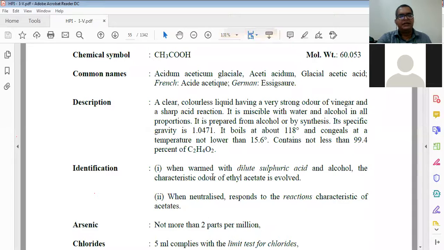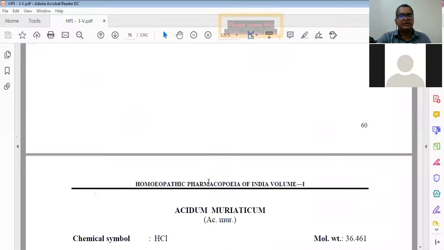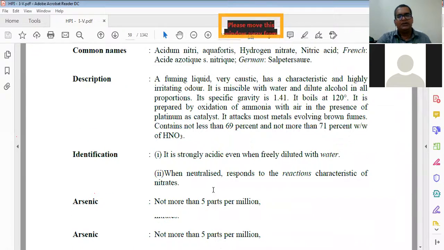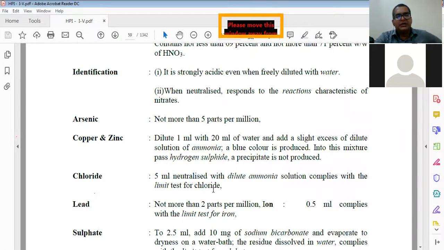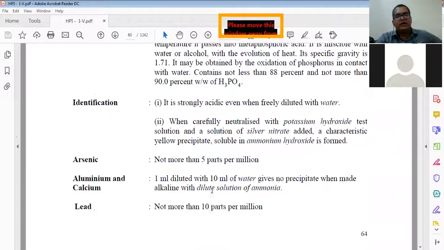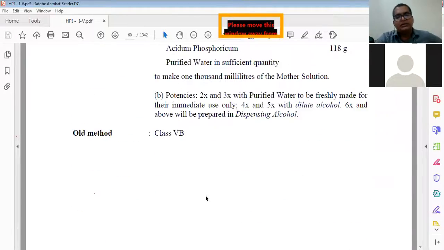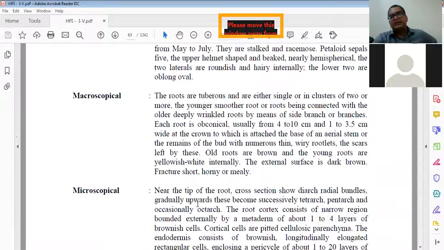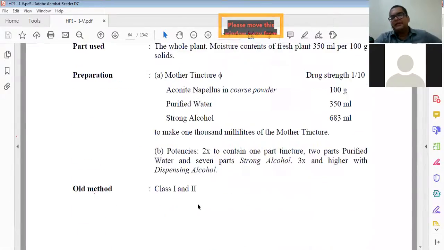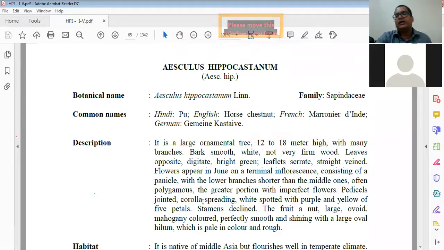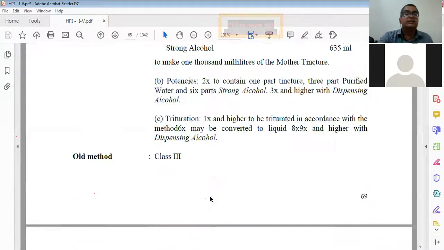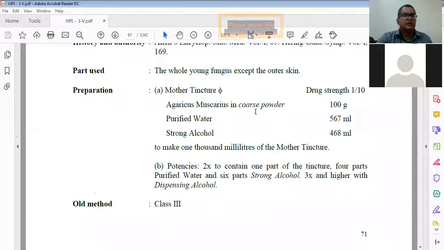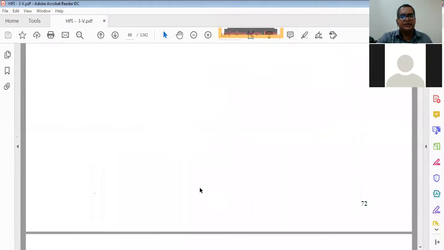Then acidum is there. Different types of drugs are given here, so you have to know and follow them. You use it like a dictionary or reference book; there is no need to read all the things. When you come across them, you go through it. Mainly you have to remember for some drugs the part used, because scientific name, parts used, common name. I told you this common name is mainly the English common name. We will go fast, then we will see the different other things.